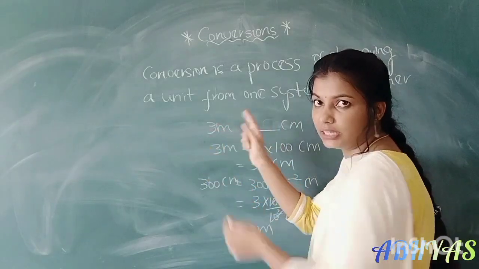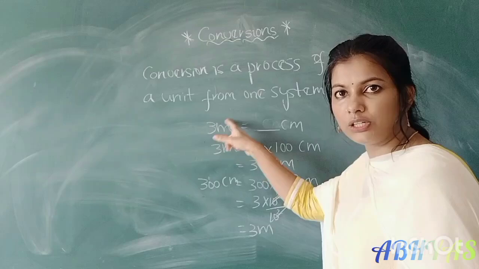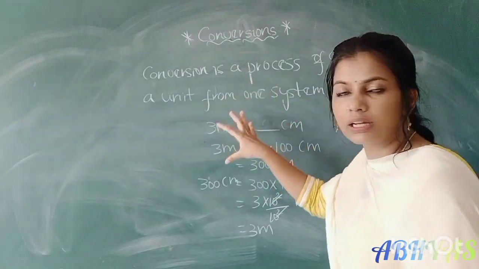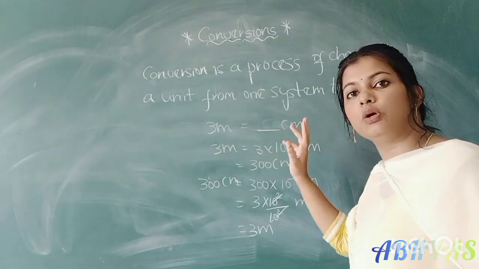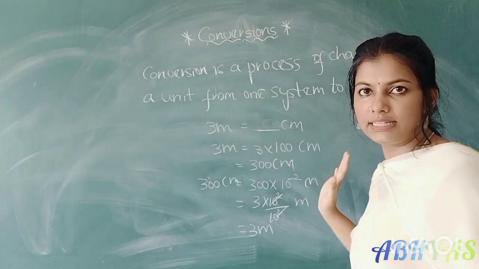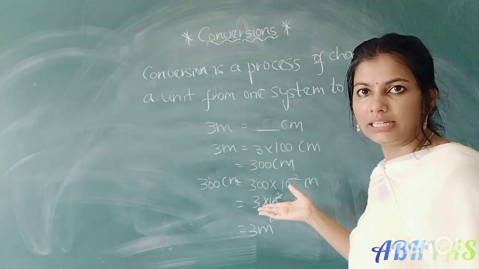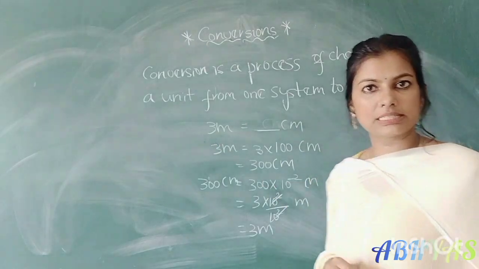We are converting here from one system to another system, which is from the SI system into the CGS system. This is called conversion. It is a process of changing a unit from one system to another system, right? So we are converting 3 meters into 300 centimeters.